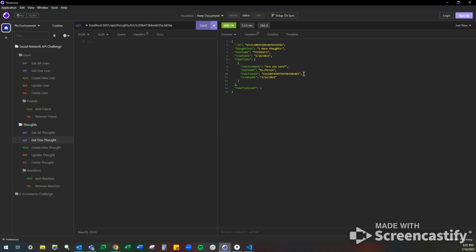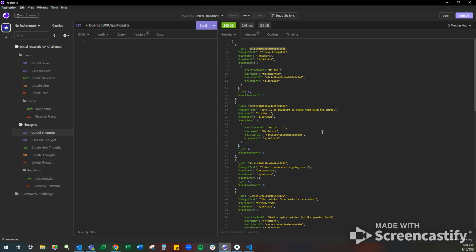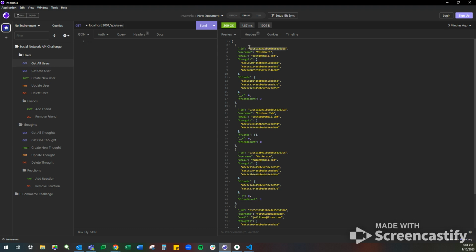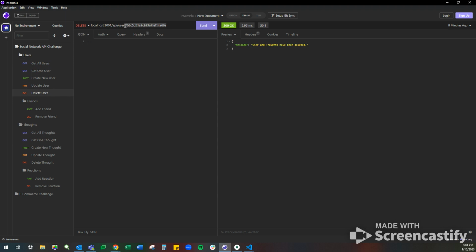So that about does it, but let's go ahead and delete one of our users and see what happens. So as we can see here, the first two thoughts are by test user 1. And let's go ahead and pull one of, well, I guess that's already pulled. Should have prepared more for this, you know. But here we go. Let's delete test user 1. So annoyed with test user 1. I'm really sick of them, honestly.